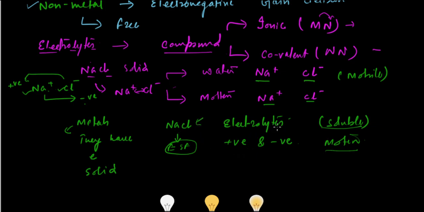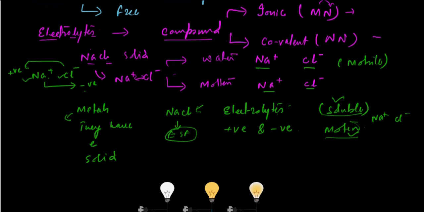So an electrolyte can conduct electricity only in soluble or molten form, because in this case their ions are free. And for metal, it doesn't matter if it is in the molten state or the solid state, in both cases they will conduct electricity because they have free electrons.